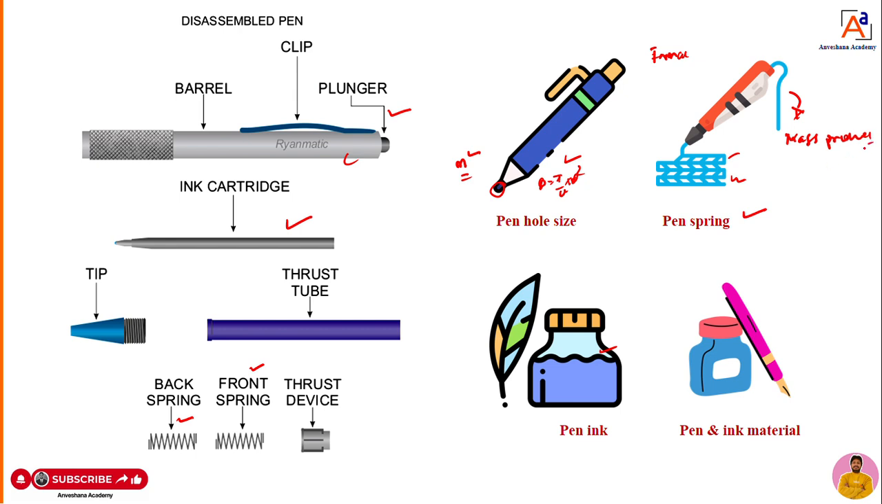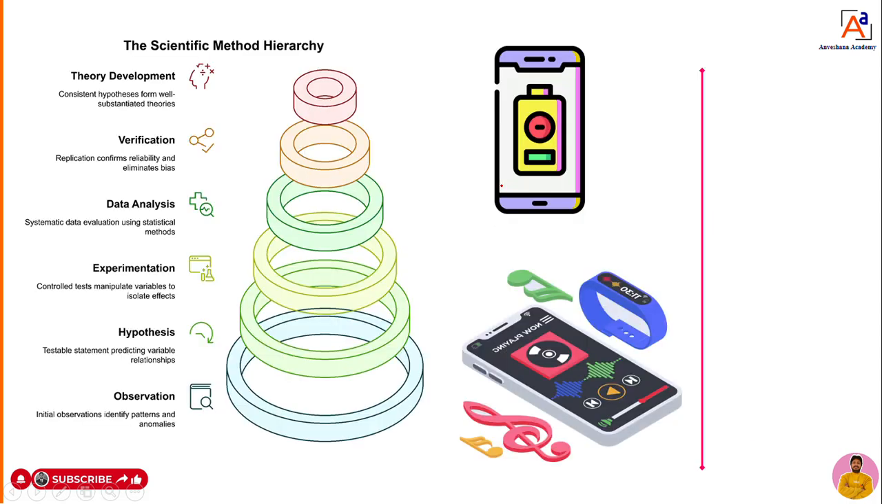So this is one example we can consider to understand what the scientific method actually is. Now I will take one more example, manufacturing of mobiles. You can take manufacturing of mobiles, dear students. Now, as I told, there are 6 important steps in the scientific method.